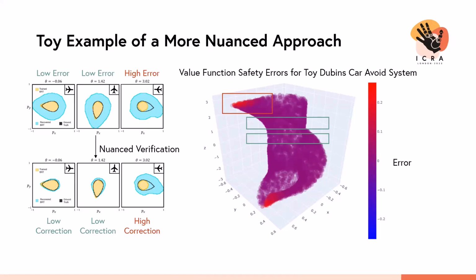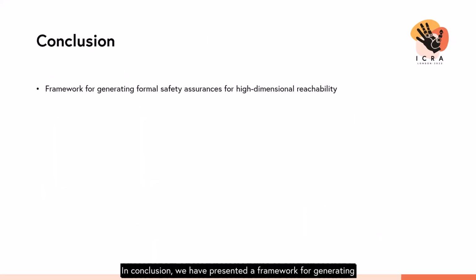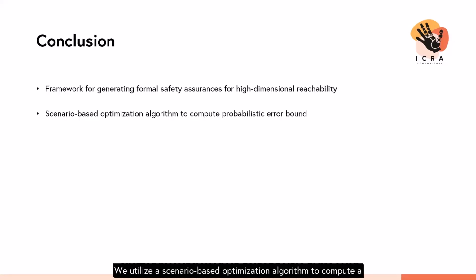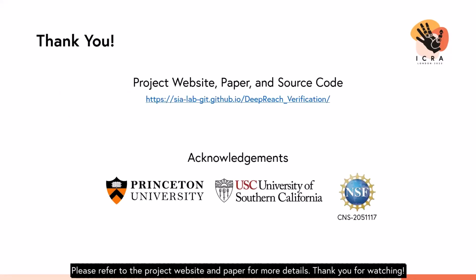In conclusion, we have presented a framework for generating formal safety assurances for high-dimensional reachability. We utilize a scenario-based optimization algorithm to compute a probabilistic bound on the error of the learned value function and use this bound to recover a safe set with probabilistic guarantees. Although we have shown how to apply our method specifically to DeepReach solutions, we can use it with any general approximation of the value function and optimal controller. Please refer to the project website and paper for more details.